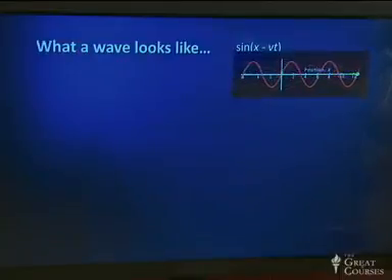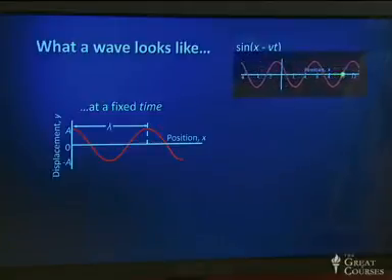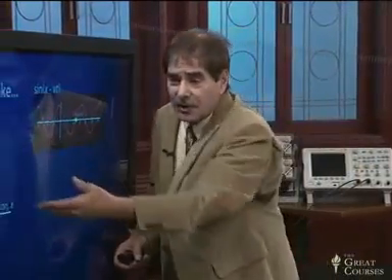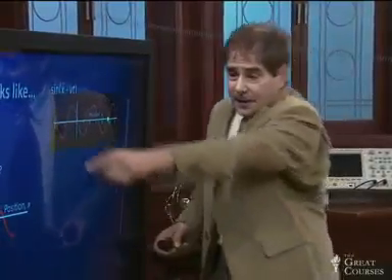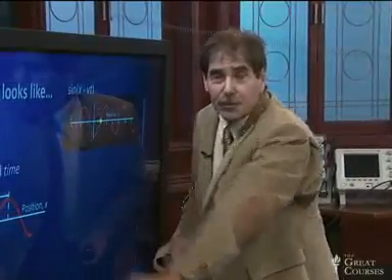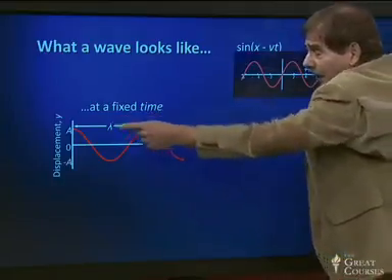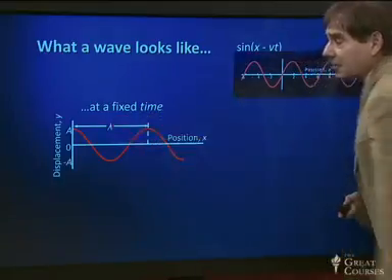Let's take a look at what this wave looks like from 2 points of view. At a fixed time, if I take a snapshot of that wave, I see a sinusoidal curve that gives the displacement, I'll call it y, as a function of position x, from some amplitude A down to the opposite of that amplitude, minus A. Between the crests of the wave is a number which is called the wavelength.